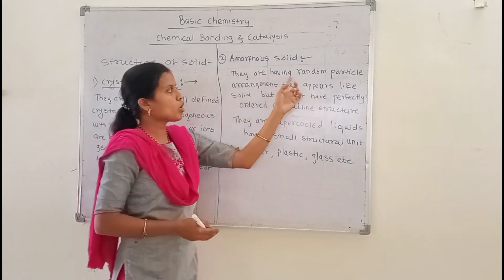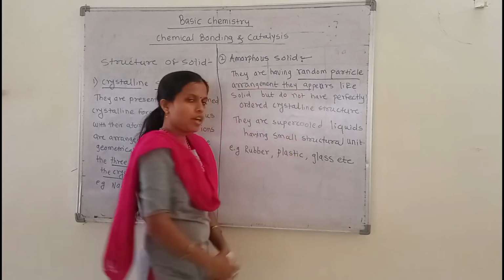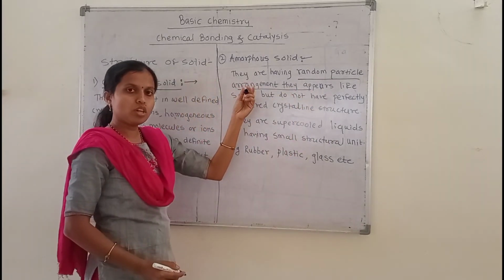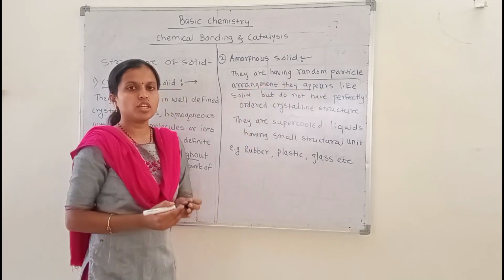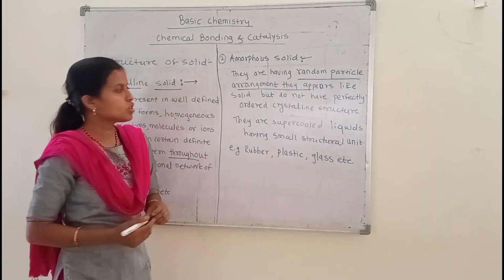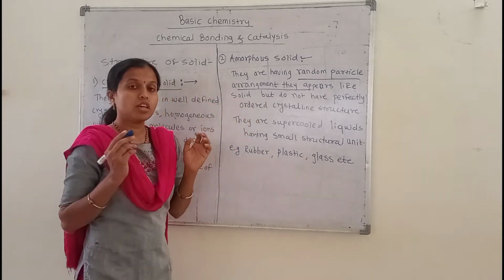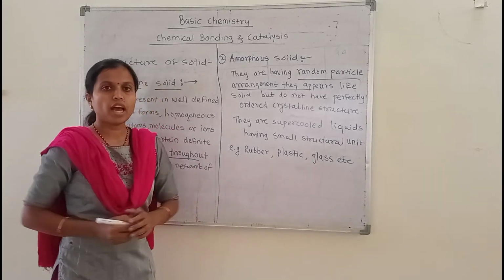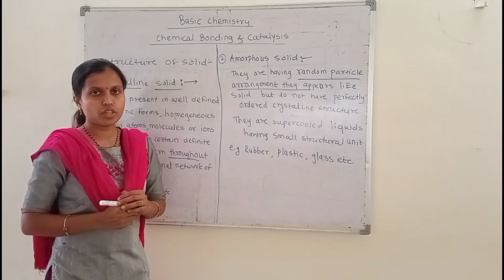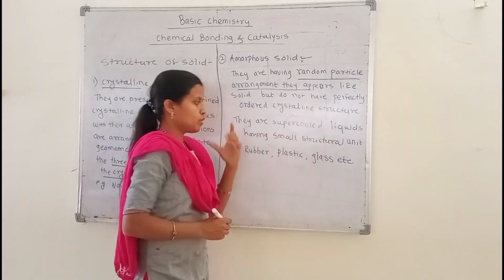They show a random particle arrangement of their atoms, ions and molecules, so they do not show a sharp melting point. Their atoms, ions and molecules do not have a strong intermolecular force of attraction between them, so they are supercooled liquids.